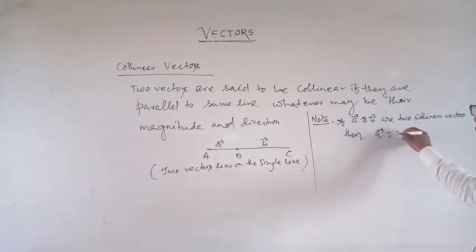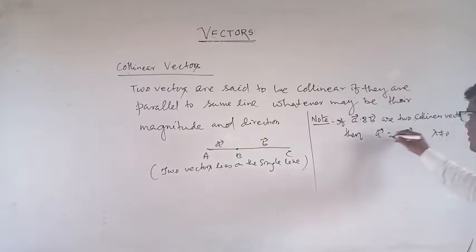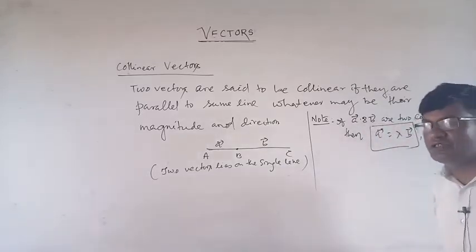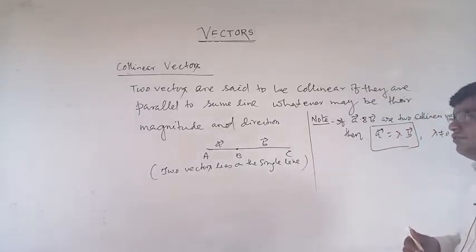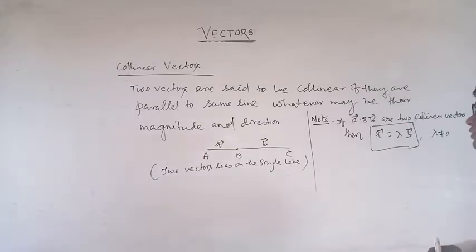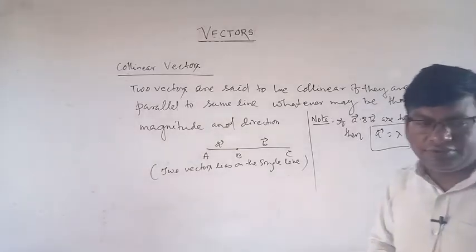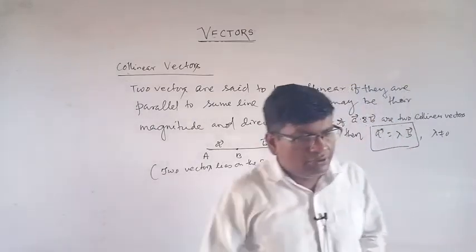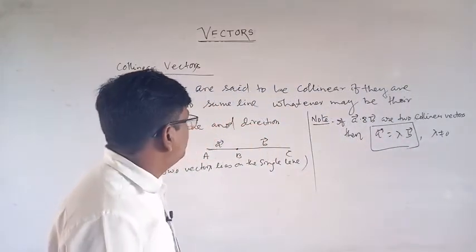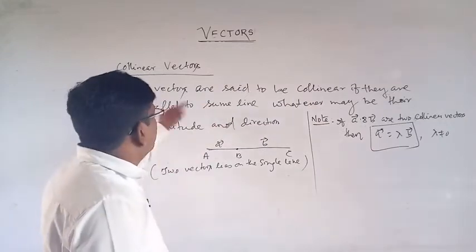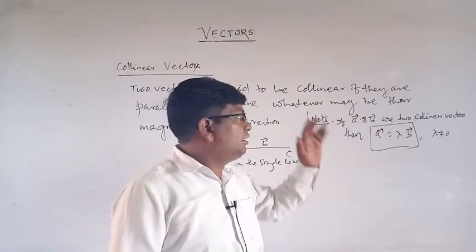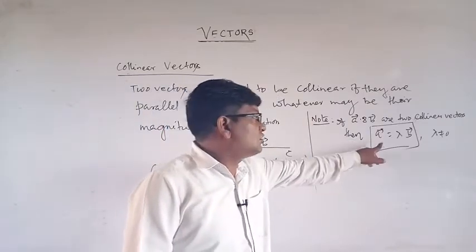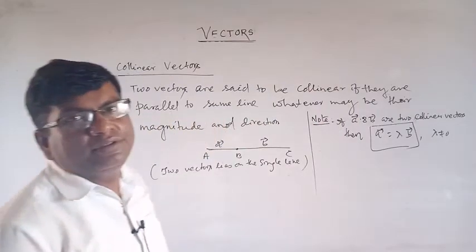vector A is equal to some constant lambda times B, where lambda is not equal to 0. This is the condition for collinear vectors. If the vectors are collinear, this condition will be satisfied. Okay, now this is collinear vectors. Then A vector equals lambda times B vector. If two vectors are collinear, then this condition will be satisfied.